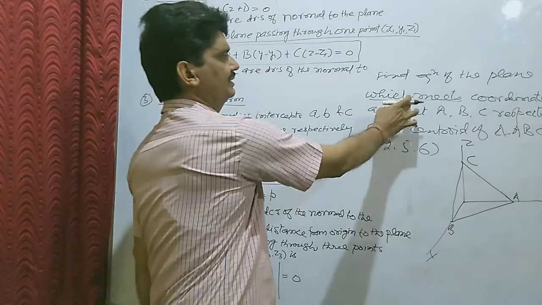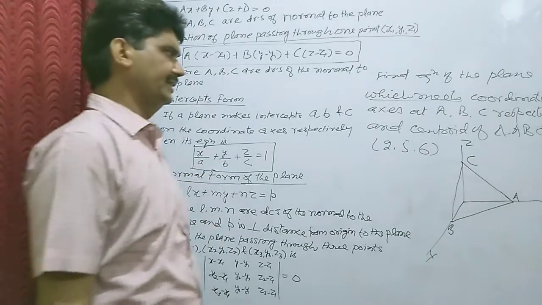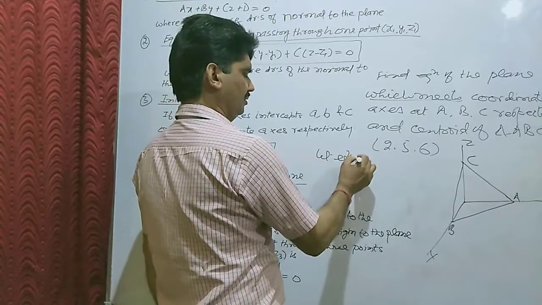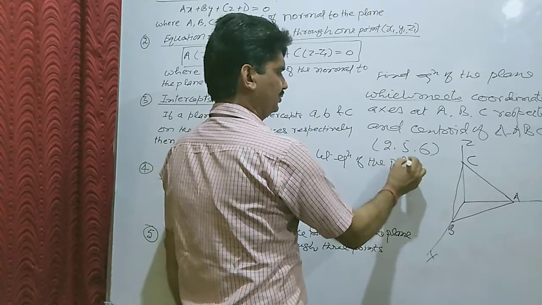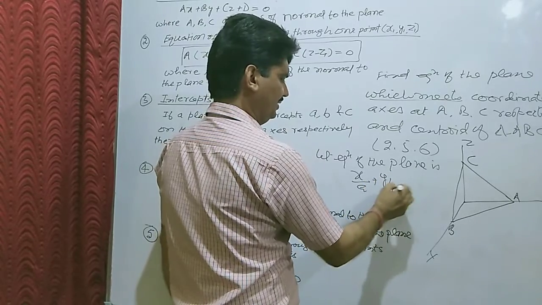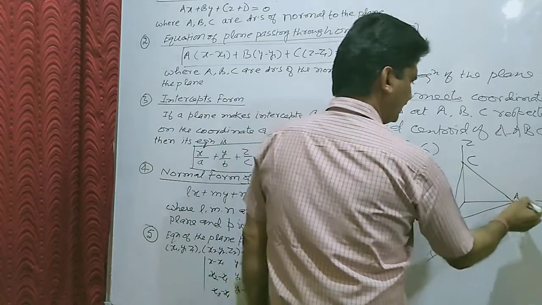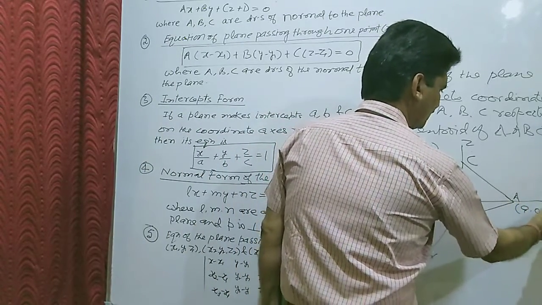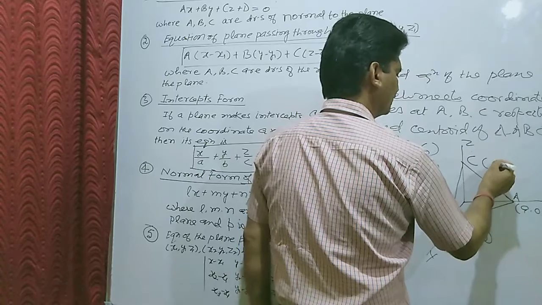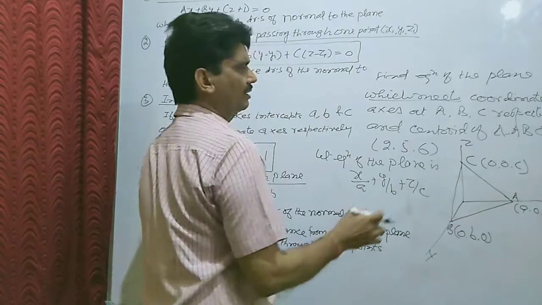So this thing is given here: which meets. In this case we assume the equation of the plane in the intercept form. So let the equation of the plane be x upon a plus y upon b plus z upon c equal to 1. In this case the coordinates of A are (a, 0, 0), B (0, b, 0) and C (0, 0, c). This is the triangle ABC whose centroid is given.